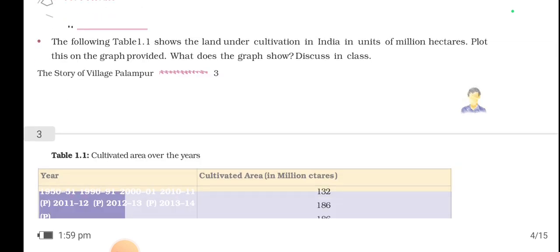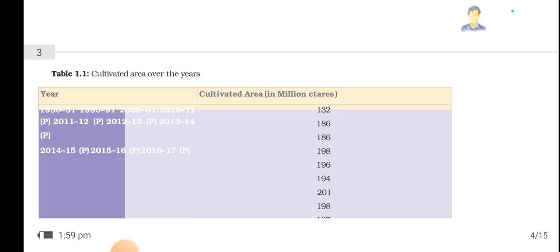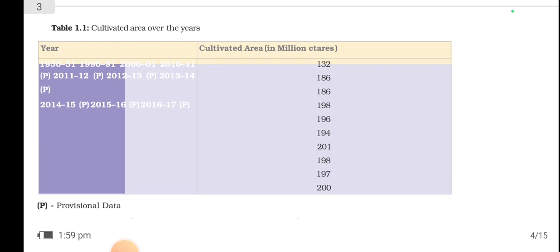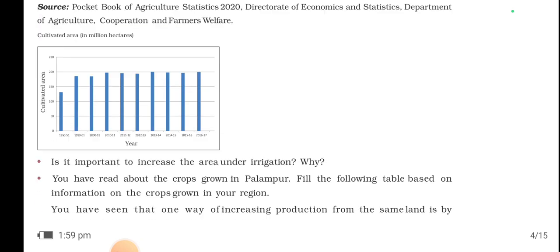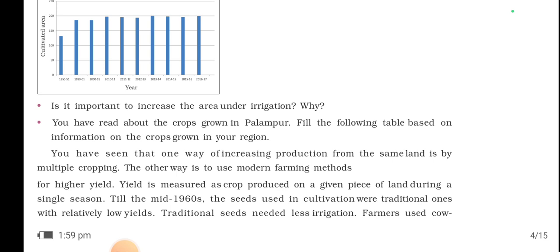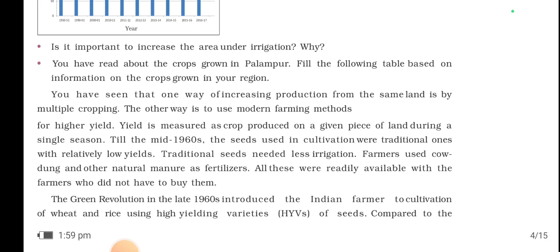You can see the graph here. What does it show? Different years and cultivated areas. You people can solve these questions.